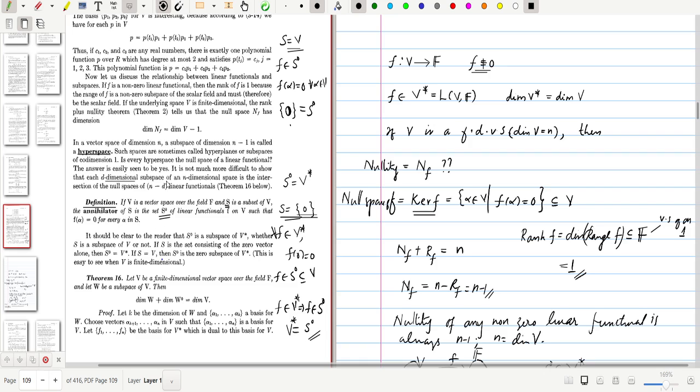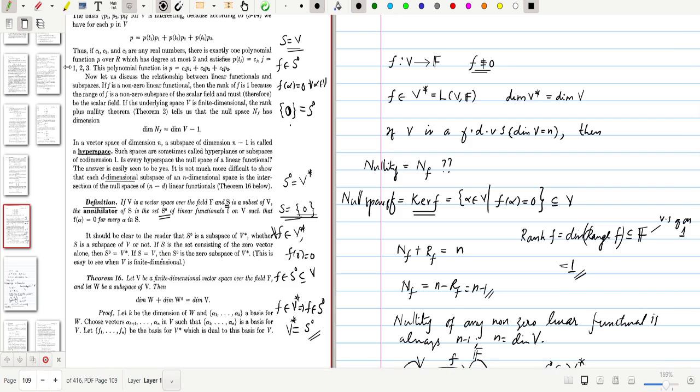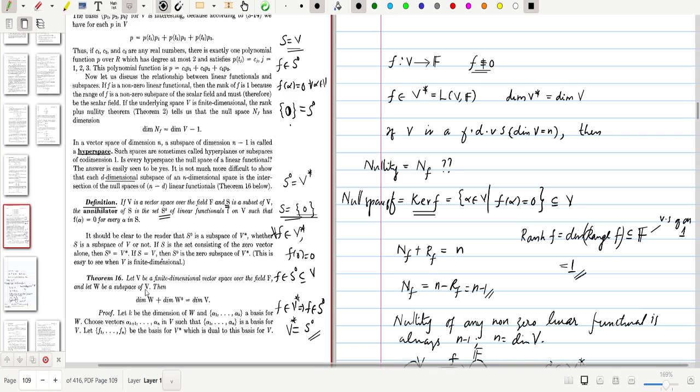Those were the remarks on the definition. Now we will prove a theorem. In order to define an annihilator, we need not start with a subspace; it is enough to have a subset. Now we start Theorem 16 by considering a subspace rather than a subset.